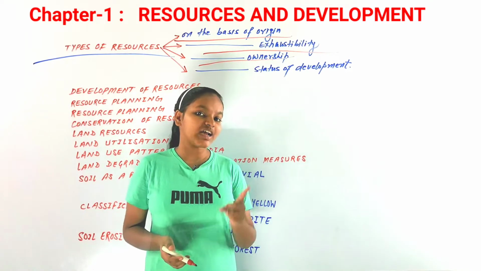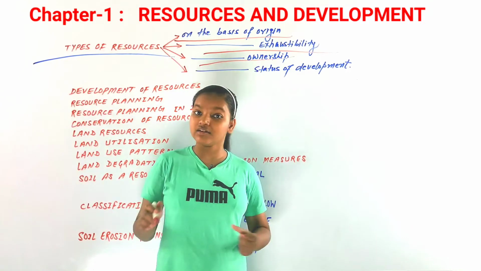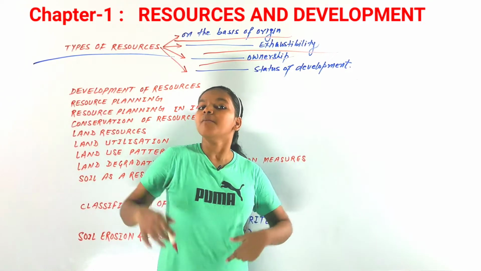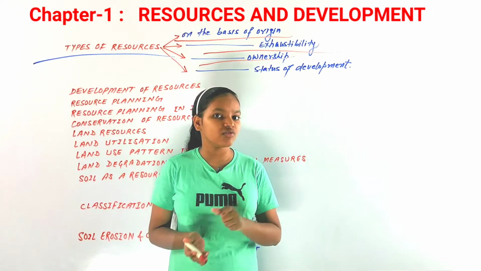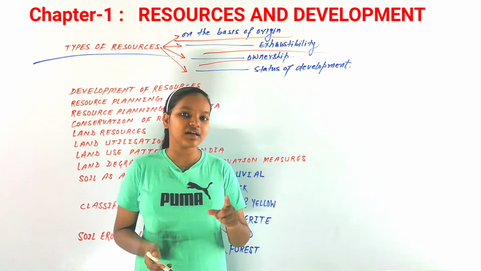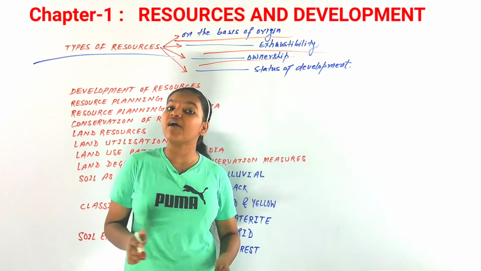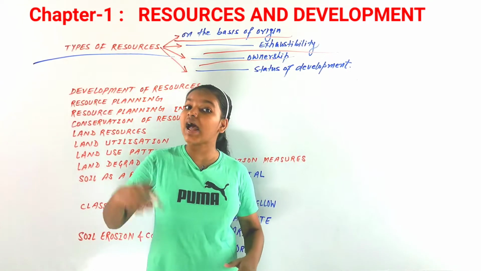Now there are international resources as well. For example, there are many international institutions which own many of the resources of the whole world. In those resources, there isn't any ownership by a single country. No single country has any right to utilize the resources that fall under that region.